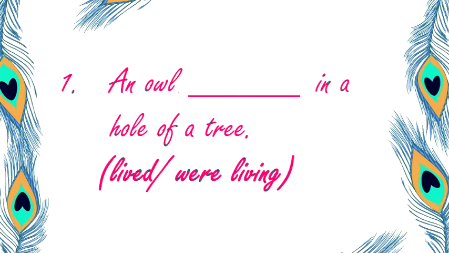Owl is our subject, it is singular. So can it be were? No. The rule says when you have a singular subject, we should use helping verb was if we want to use past continuous tense. So which option is more appropriate? Yes, you're right. The answer should be lived. An owl lived in a hole of a tree. And this is simple past tense where second form of the verb is used. Okay? Yes, let us move next.